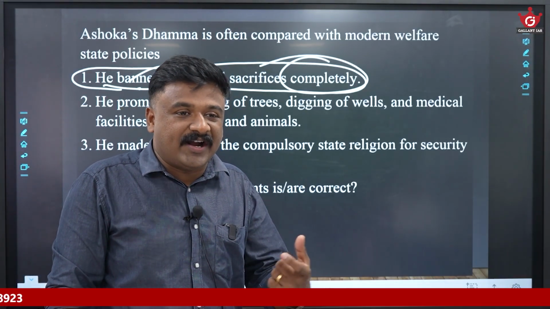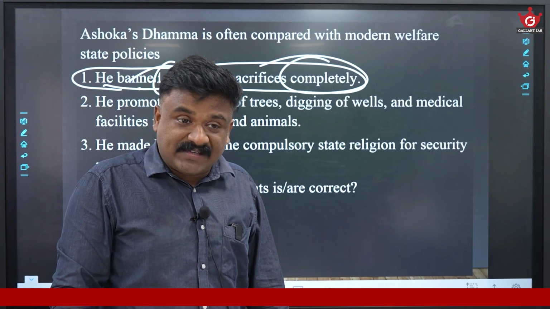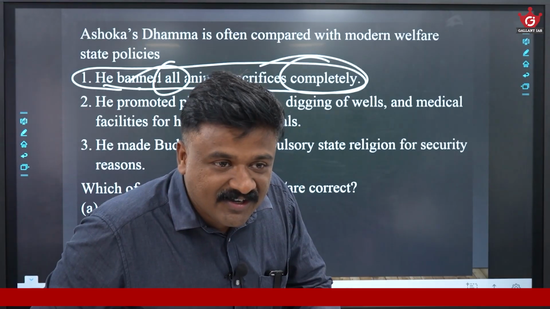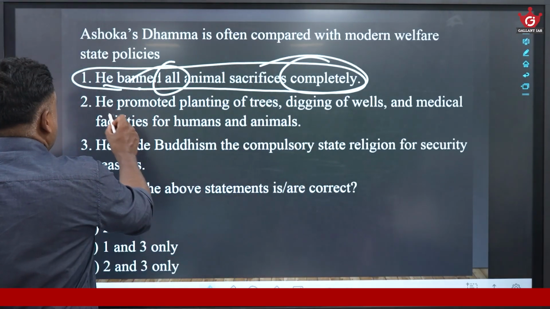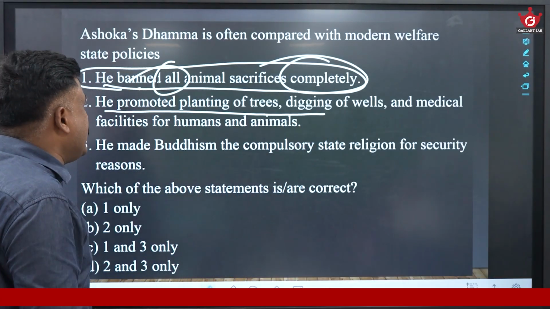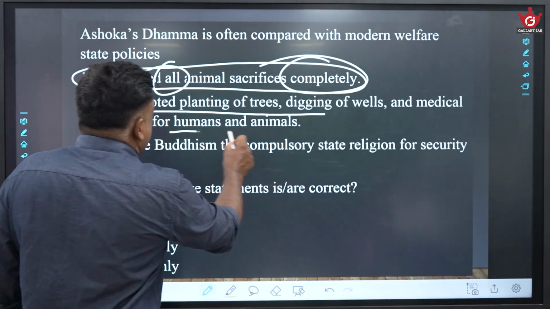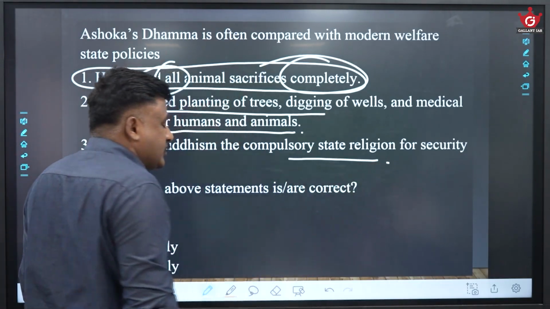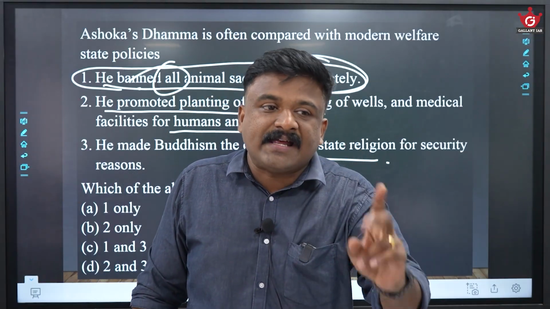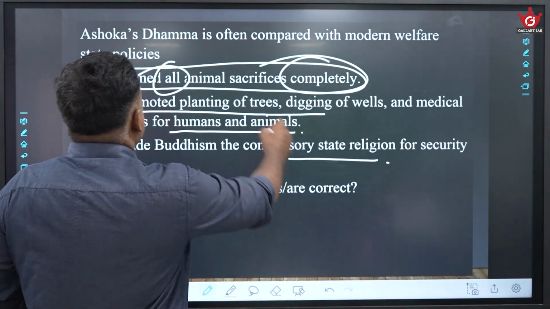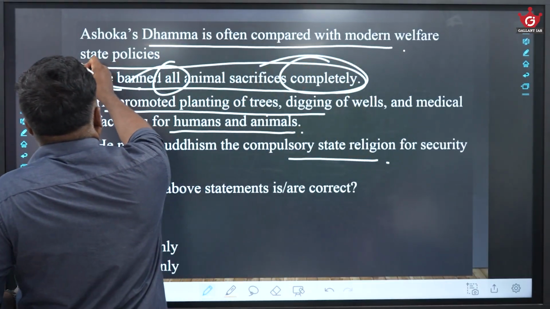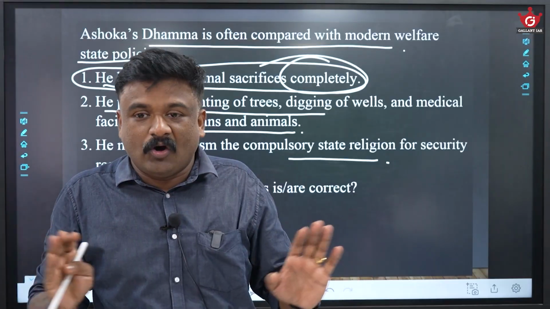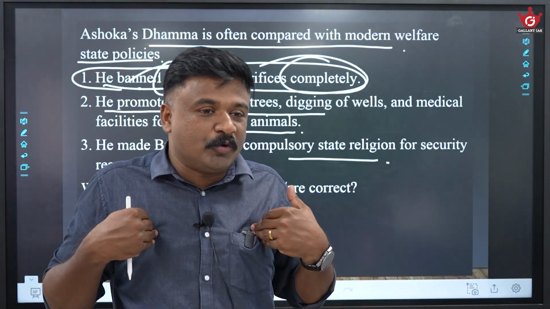I have some doubts regarding this. But at the same time, animal sacrifices were banned. Okay, let me check. Second statement: he promoted planting of trees, digging of wells and medical facilities for humans and animals. Then: he made Buddhism the compulsory state religion for security. Now the question is asking me one thing: Ashoka's Dhamma is often compared with modern welfare state policies, so which of them is matching? That is the only one I am supposed to pick.